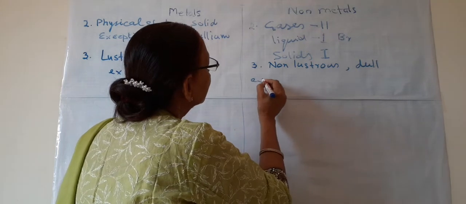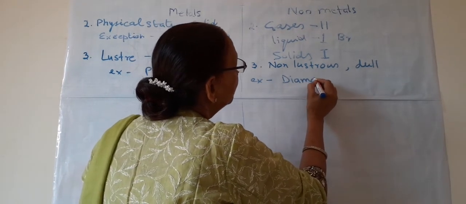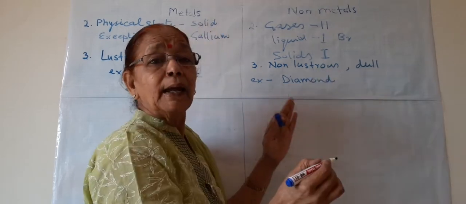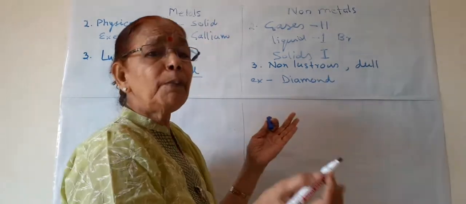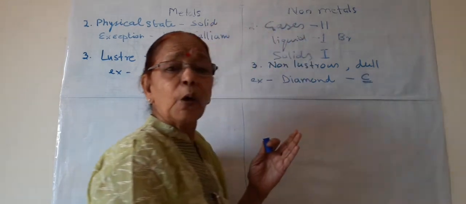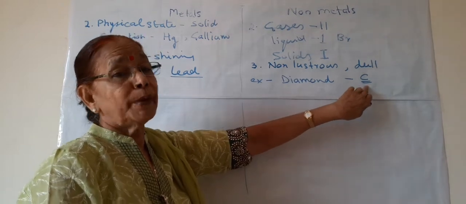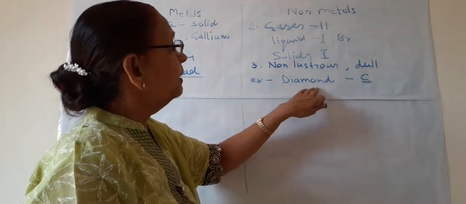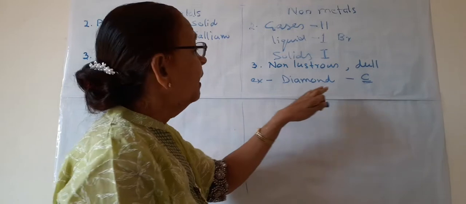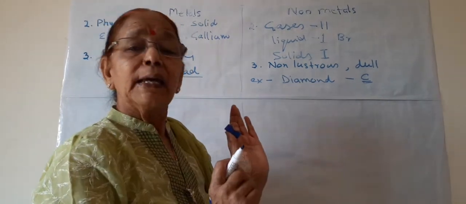But again, the exception, all of you know, diamond. Diamond is so shining and it is an allotrope or a form of carbon. Carbon, which is a non-metal. So diamond, which is a form, it is known as allotrope. Diamond is an allotrope of carbon and it is most shining. So it is an exception.